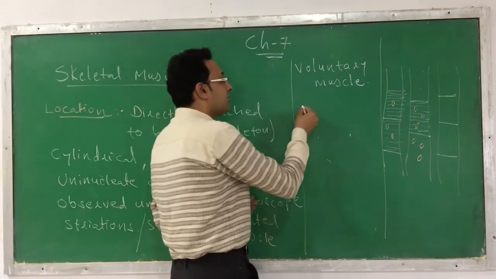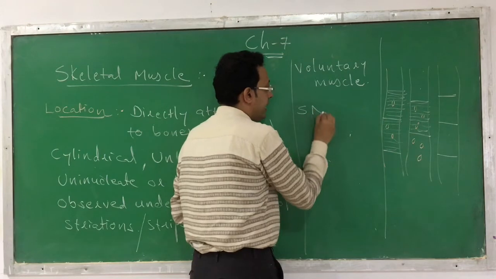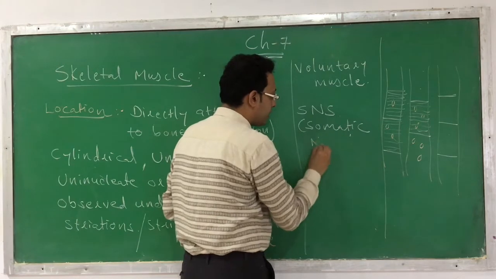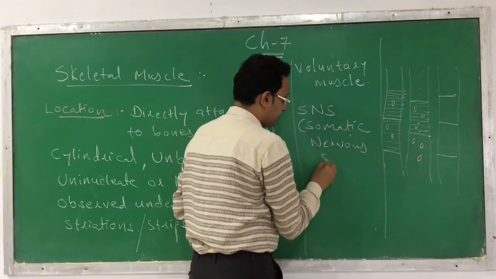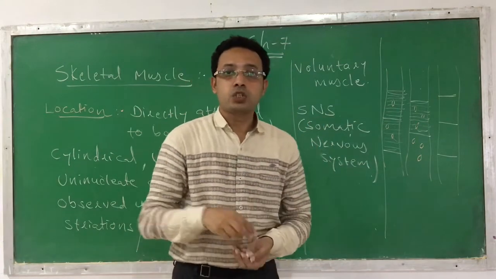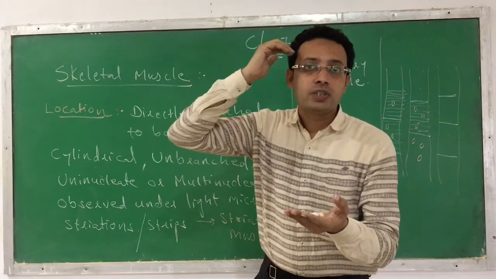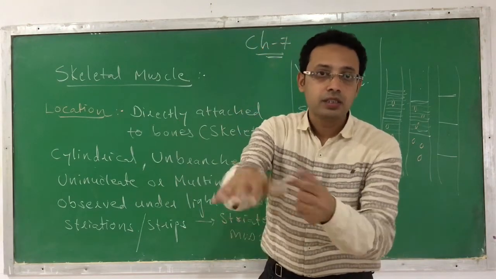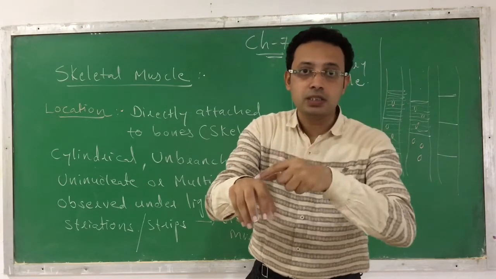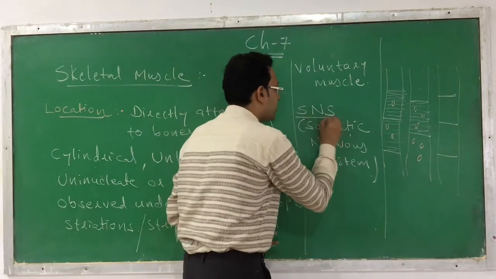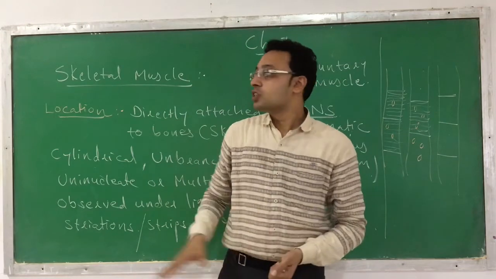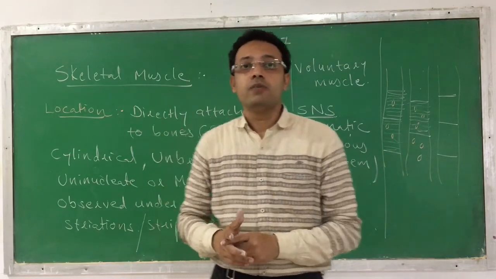The next thing is that these muscles are supplied by the SNS. SNS means which kind of nervous system? The somatic nervous system is supplying the skeletal muscle. So when I think I want to pick up a chalk, a message comes by a nerve to the muscles of my hand or fingers. So skeletal muscles are supplied by the somatic nervous system, which is voluntary in nature. This is the characteristic that can be observed with a skeletal muscle.